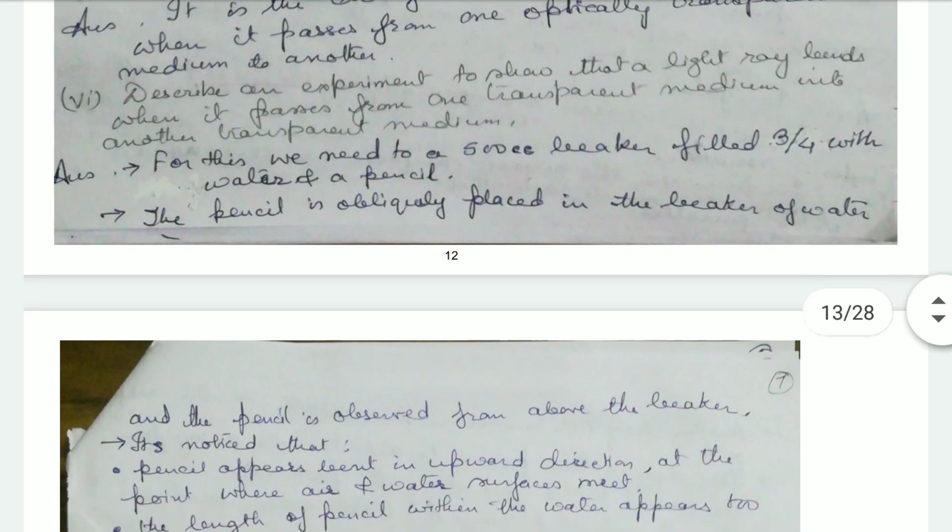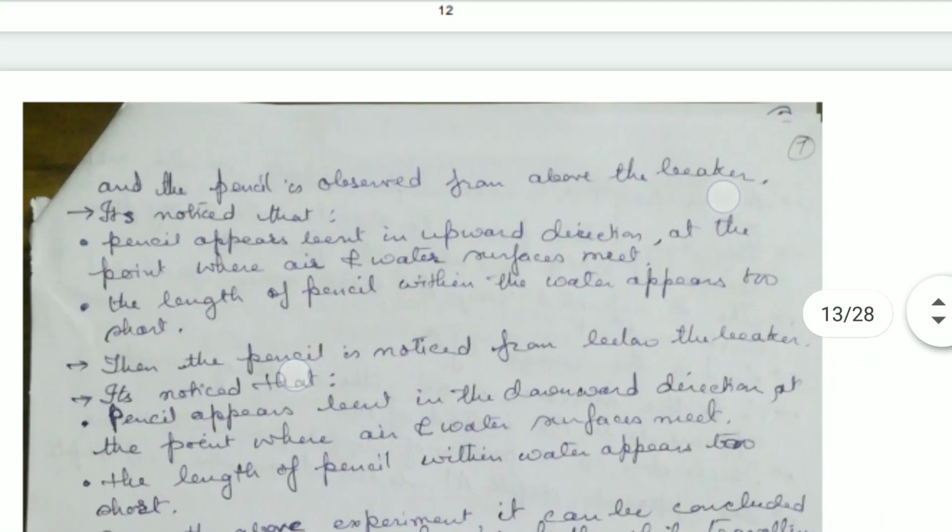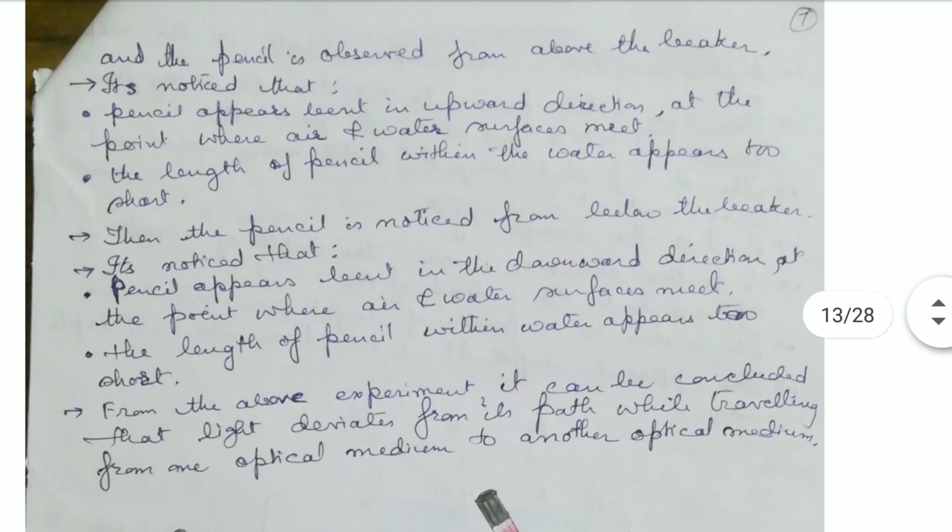The pencil is observed obliquely in two ways. One is from above the beaker, another is from the side downwards. First, when it is observed from above the beaker, we see that the pencil appears bent in the upward direction at the point where the air and water surfaces meet. The length of the pencil within the water appears too short.